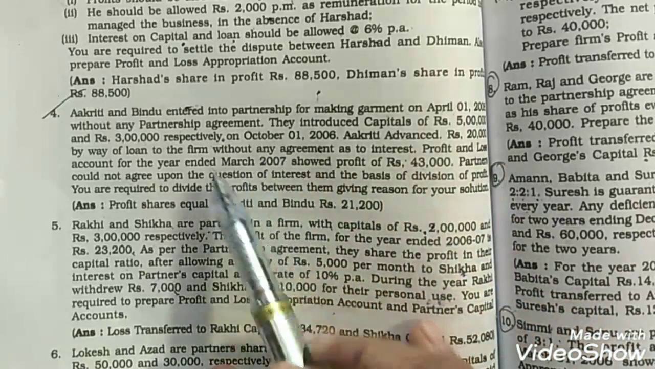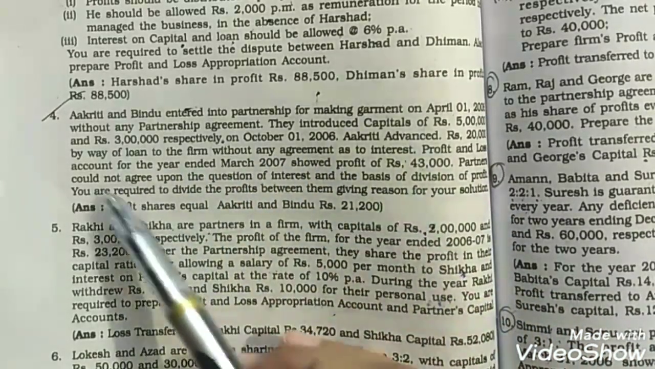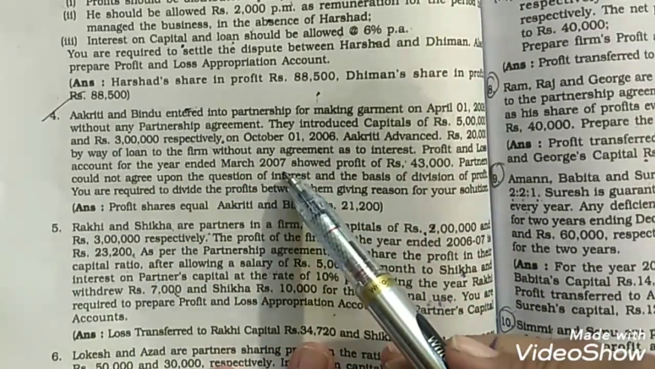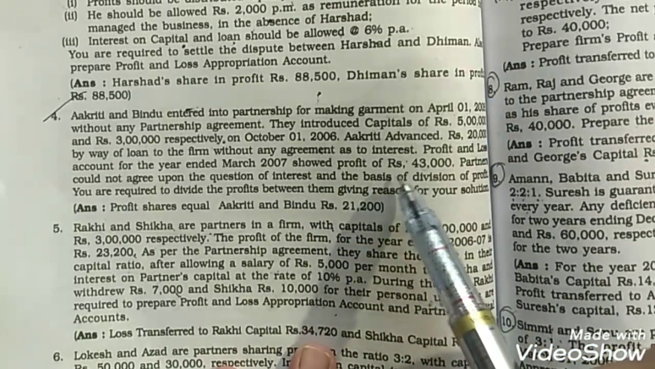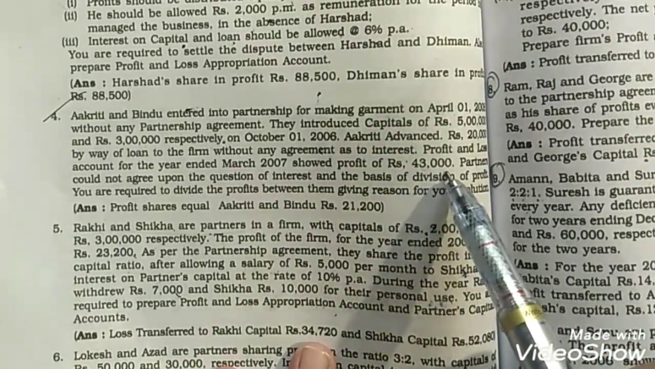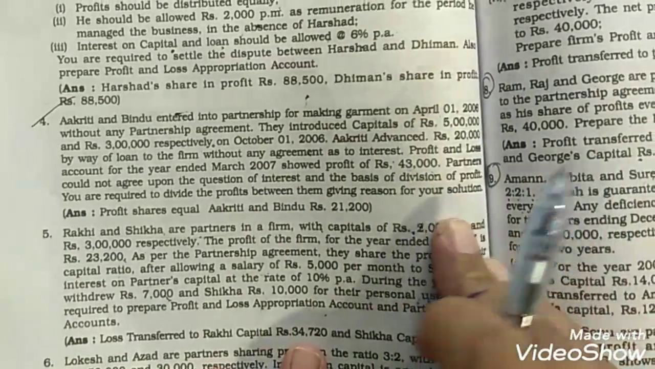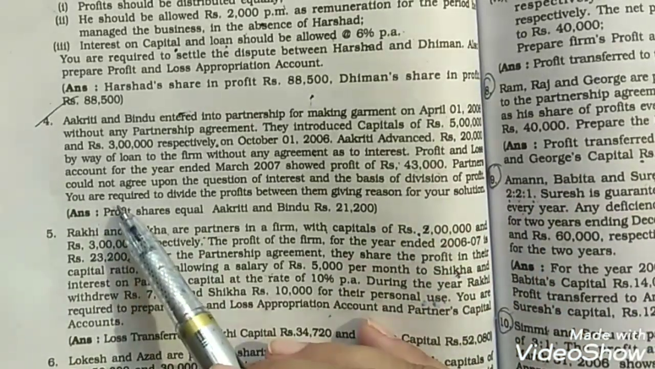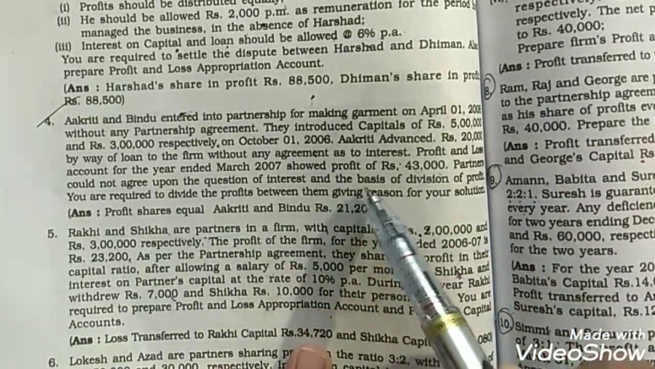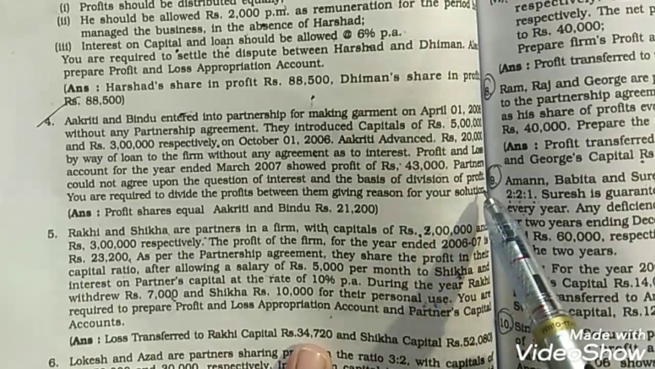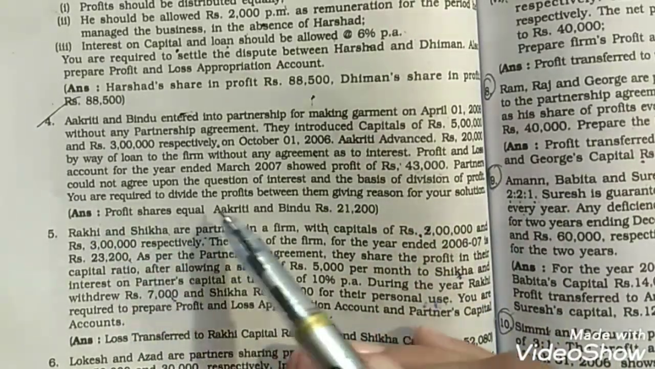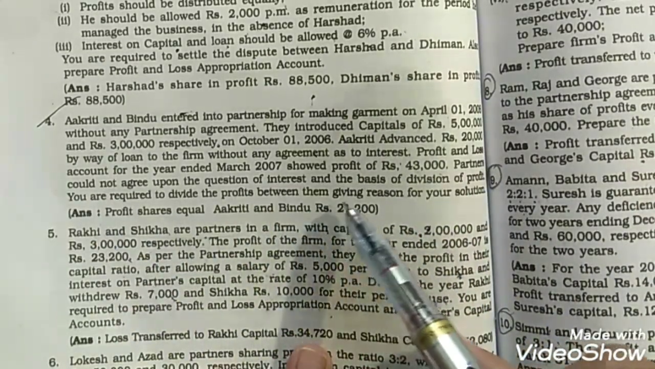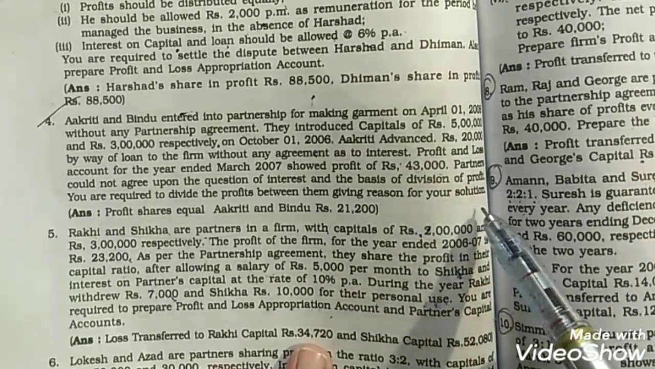Okay, the profit and loss account for the year ended March 2007 showed a profit of rupees 43,000. The partners could not agree upon the question of interest and the basis of division of profits. You are required to divide the profits between them, giving reason for your solution.